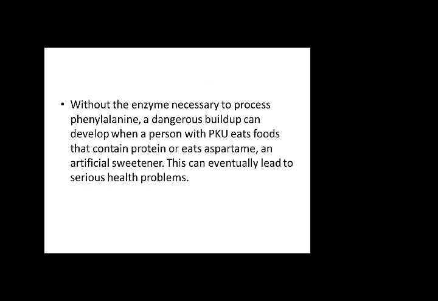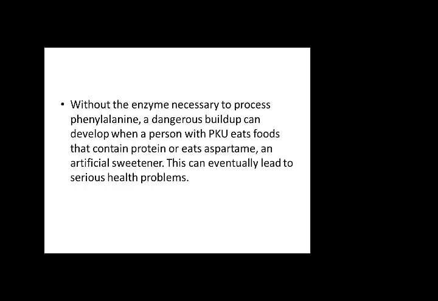Without the enzyme necessary to process phenylalanine, a dangerous buildup can develop when a person with phenylketonuria eats food that contains protein, because certain food substances have phenylalanine in them, or eats aspartame, an artificial sweetener.